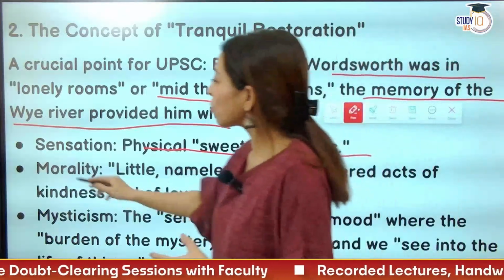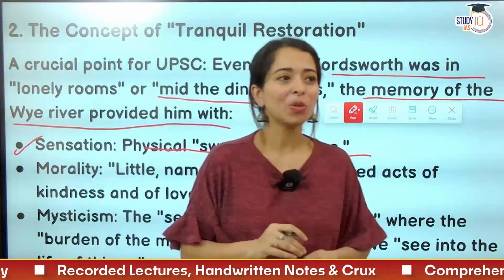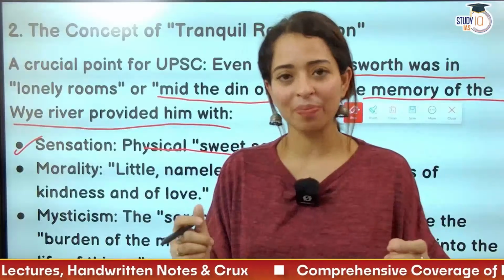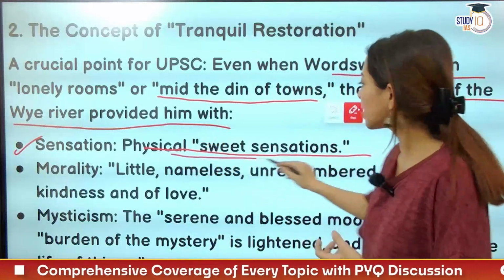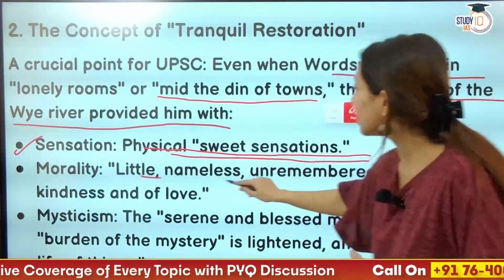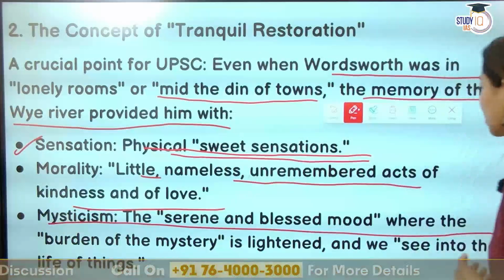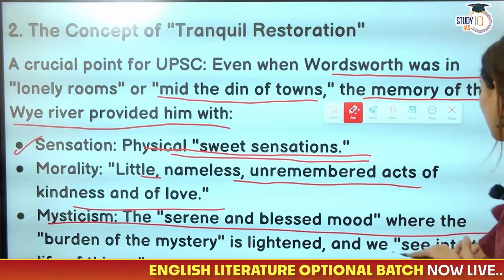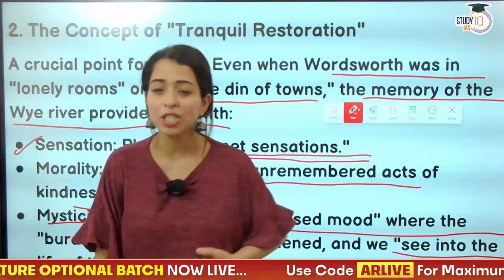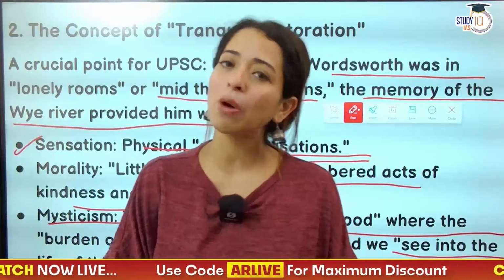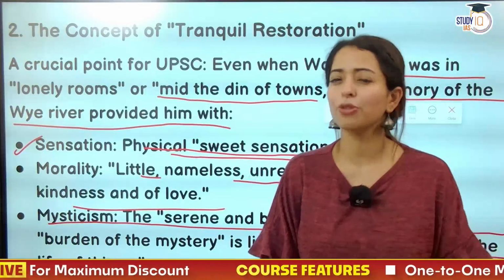So sensation, physical sweet sensations. So Wordsworth की जब हम poetry पढ़ते हैं, it actually appeals to our senses. We are able to imagine in such a way as if everything is in front of us. That is how beautiful his work is. So in a way, sensation, physical sensations, morality, little nameless unremembered acts of kindness and of love, mysticism, the serene and blessed mood where the burden of the mystery is lightened and we see into the life of things. He is able to see the life of things, the vitality, the spirit that the nature around him has. Okay, so that is how the beauty of nature gives him that serenity, peacefulness, that tranquility.